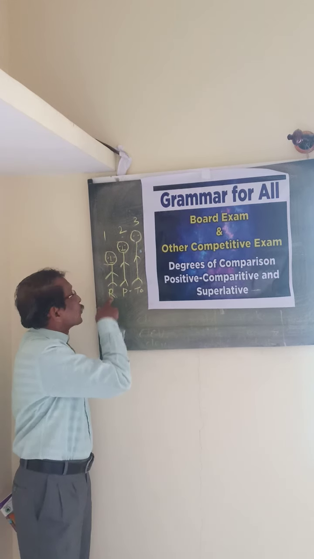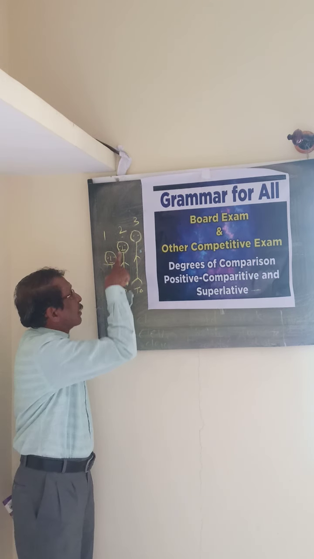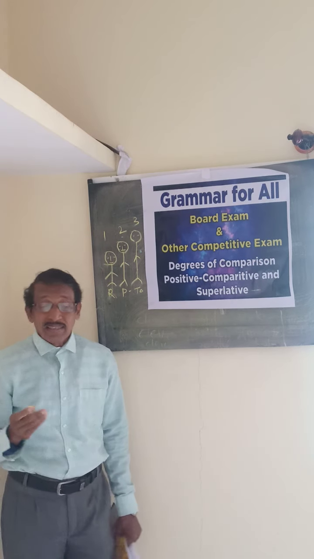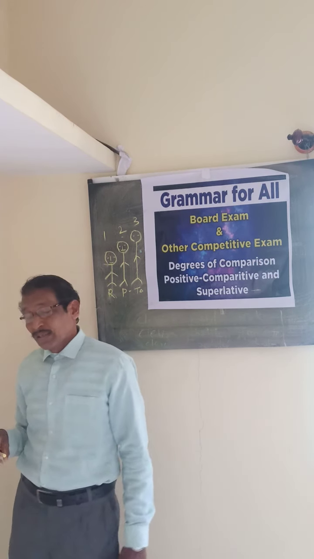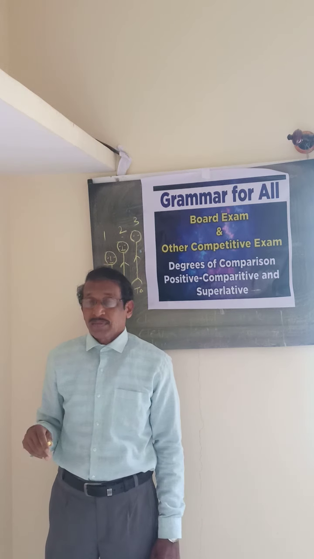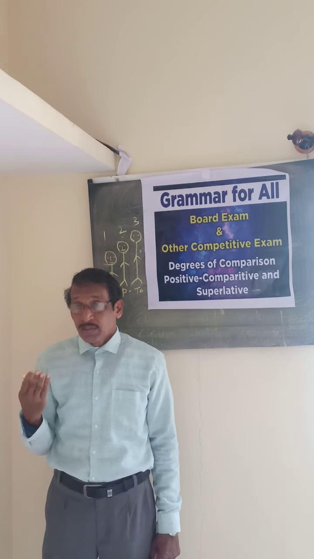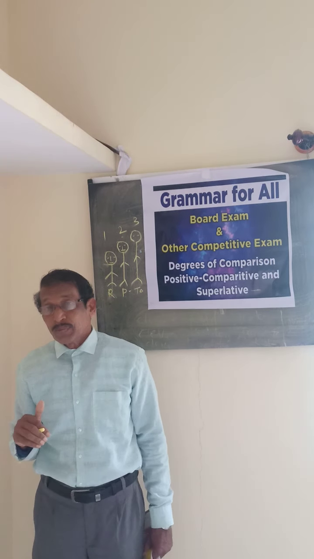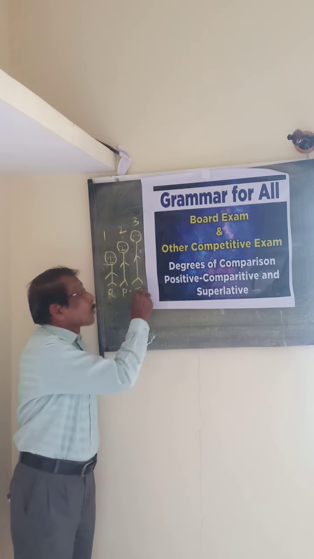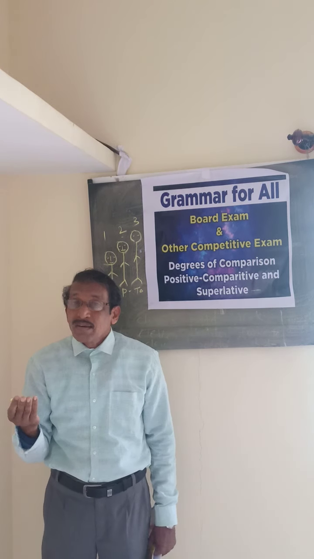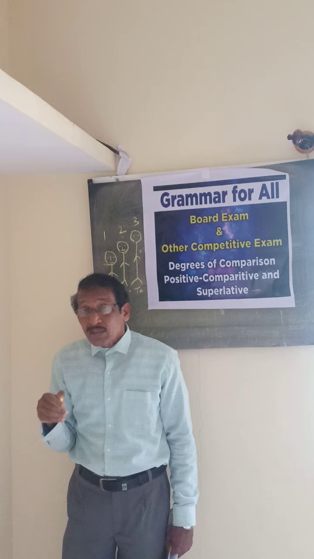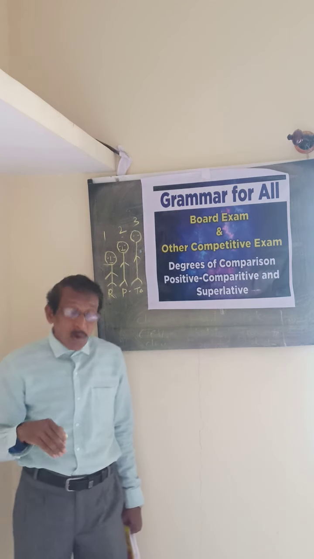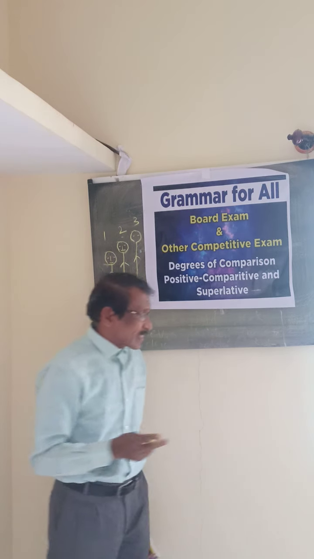Here, this is positive, then this is comparative. Peter is taller than Raju. Taller, T-A-L-L-E-R. Tall is positive, taller comparative, tallest superlative. But at the same time, Tom is the tallest of all other boys. You can see. Next example I will give you.